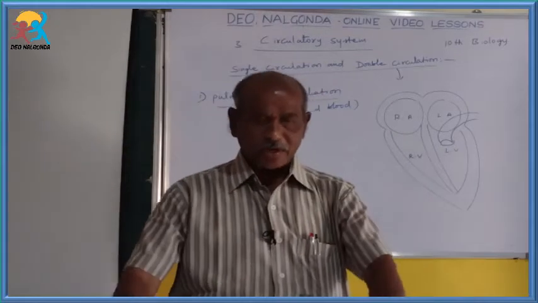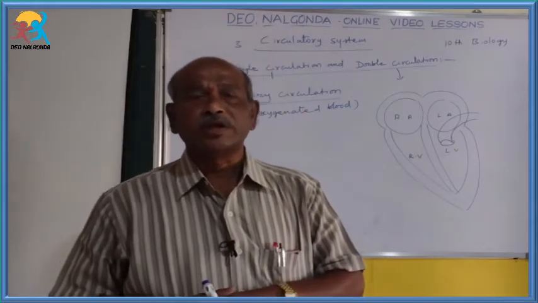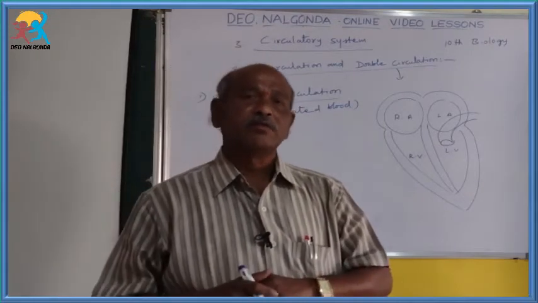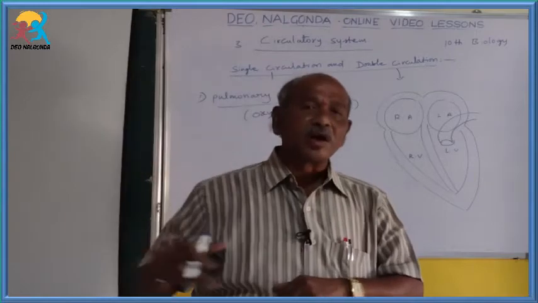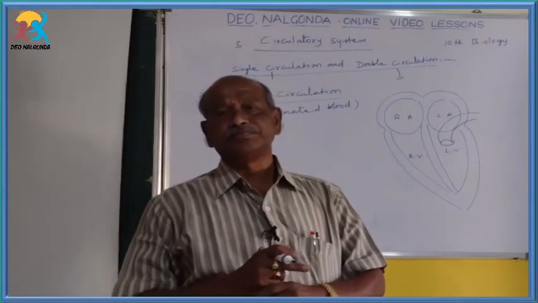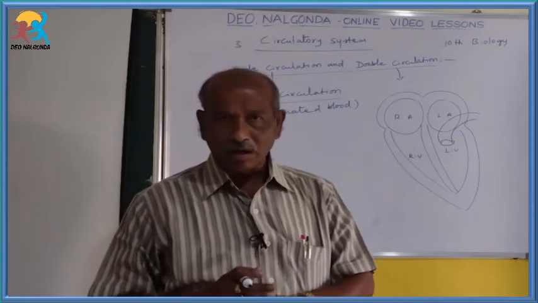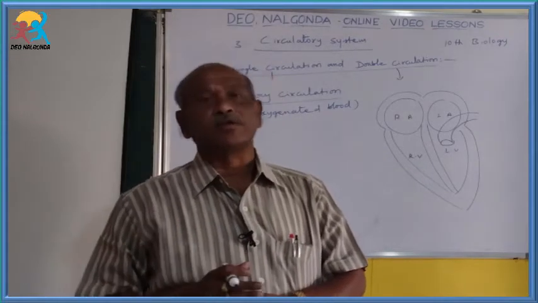In the body parts again, the oxygenated blood becomes impure blood and enters into the veins. So this is called the pulmonary circulation or pure blood circulation or oxygenated blood circulation.